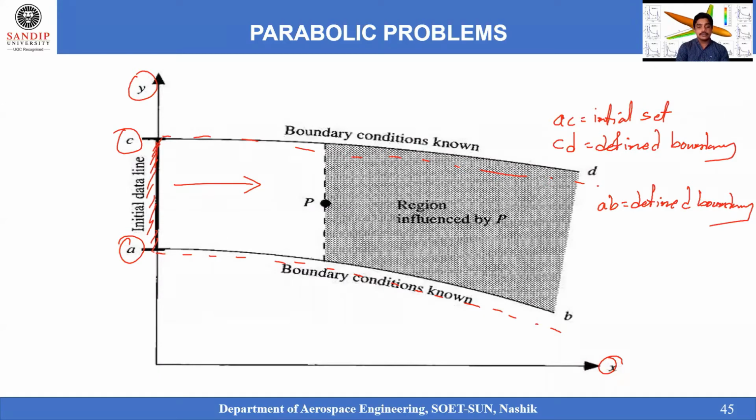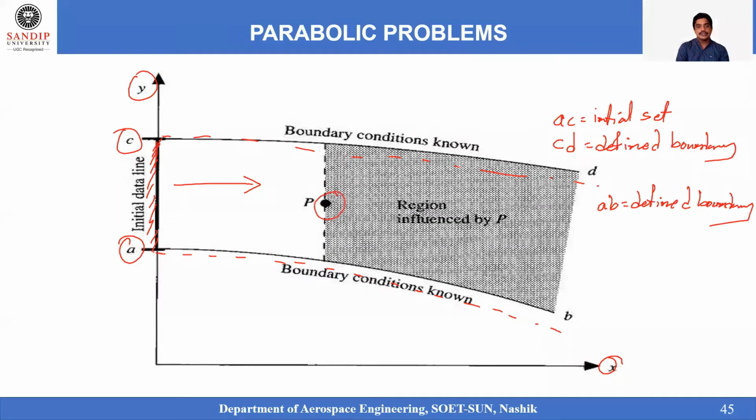So when you are dealing with this type of equation, that means initial data lines are being known. That means initial set values are set, boundary conditions are known, and other boundary conditions are also known. And when you set the fluid conditions to move from the A and C, and here if you note it,